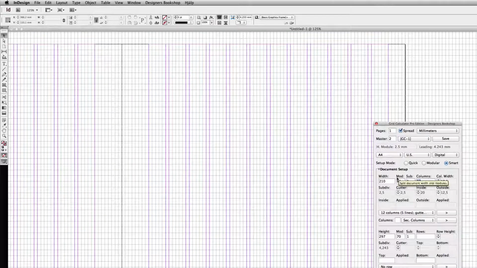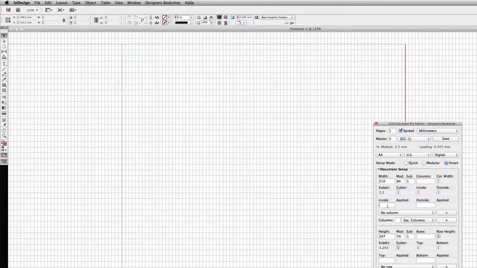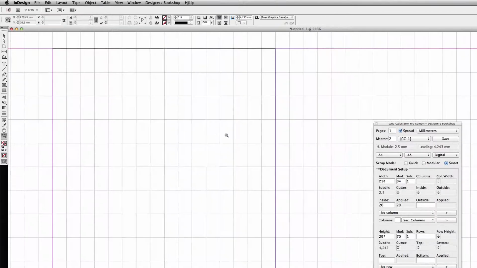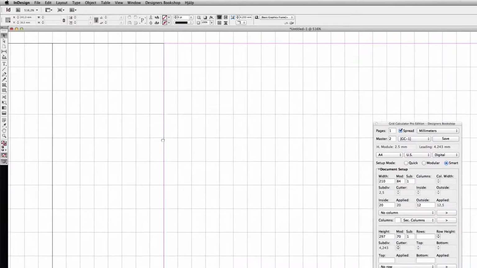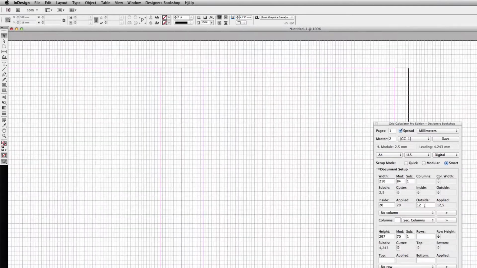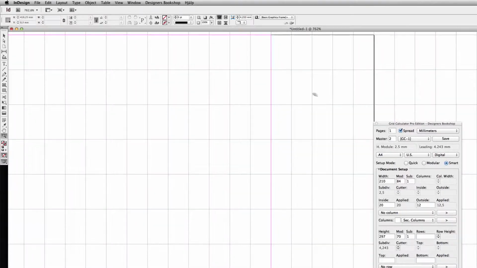So let's undo this and let me show you how it works with the desired margins. If I enter 20 millimeters here, it is going to apply 20 because that value fits exactly. But if I select 12, as you can see, the closest value was 12.5 millimeters.